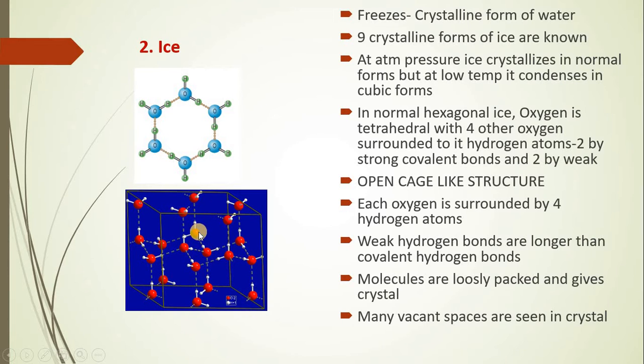Suppose you consider 2 red spheres indicating oxygen. Between the first molecule and the second molecule there is a long hydrogen bond. These molecules, you can see, are loosely arranged, and this loosely arranged nature of the water molecules gives rise to the formation of the crystalline form.